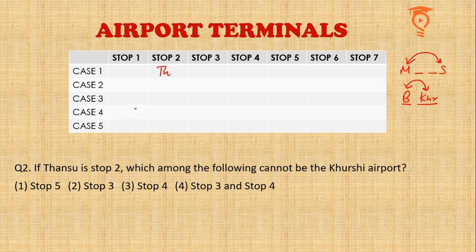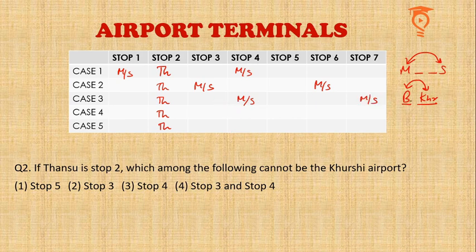Okay, so Thansu is going to be stop number 2 no matter what. So let us see what else can happen. So if Thansu is stop number 2 and I have to place Mantu and Sindh, so I'm going to place them like this or like this or like this. So Mantu and Sindh I have placed in 3 ways. What else?